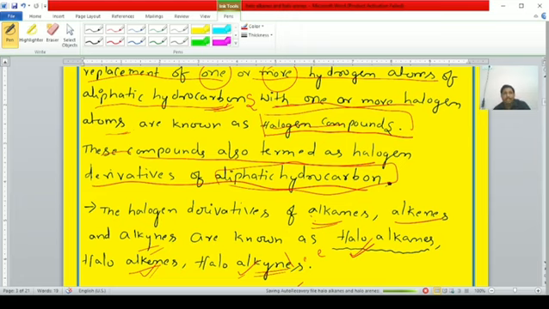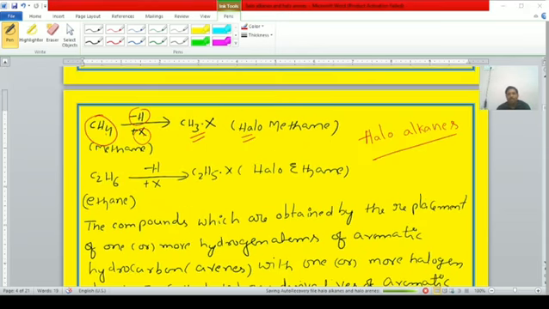Clear, students? Right. In our haloalkanes and haloarenes chapter, in detail we are discussing only one topic, that is haloalkanes. Okay, next continuation, students.